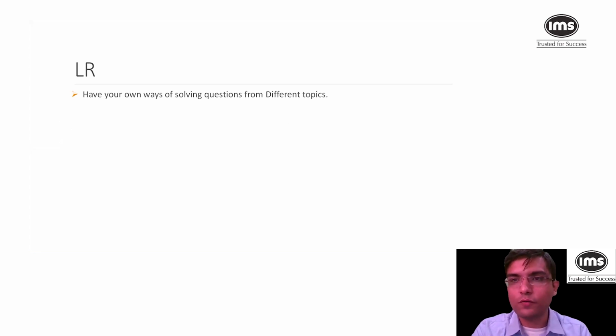So I have my own ways of solving blood relation. I have my own ways of solving direction sense. I have my own ways of solving arrangement. You should also have that if this kind of question comes, I'll do this. If series comes, there are 5 to 6 series that I'll check. If it is none of them, I probably will leave it.